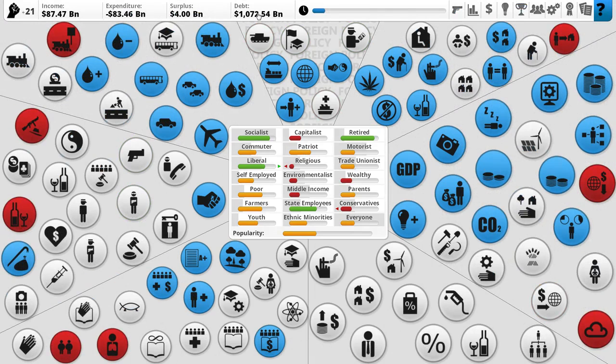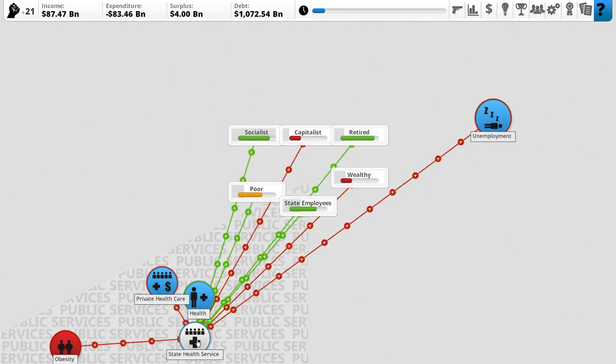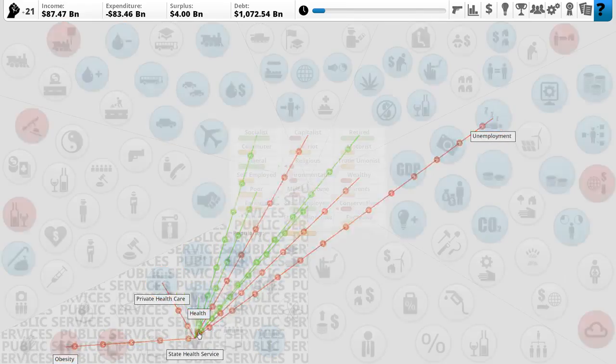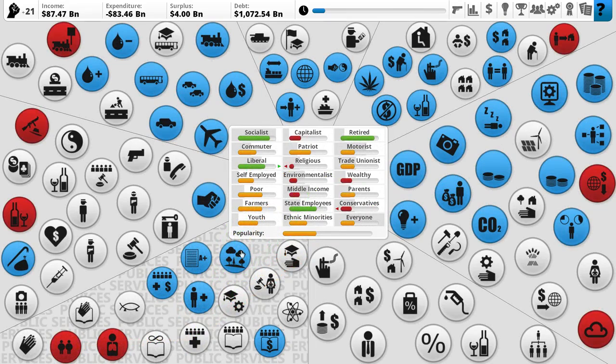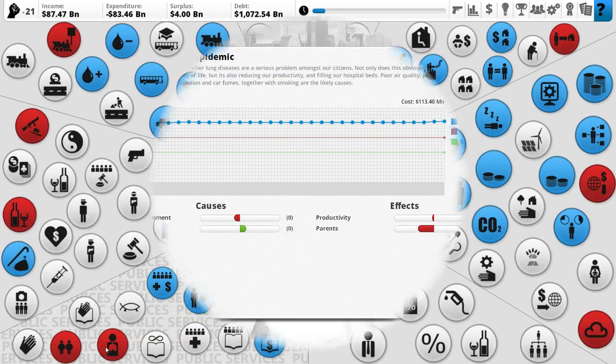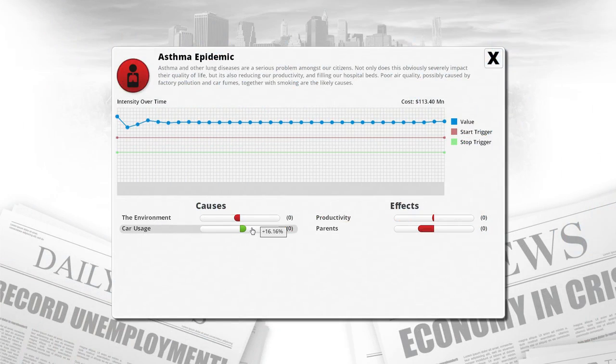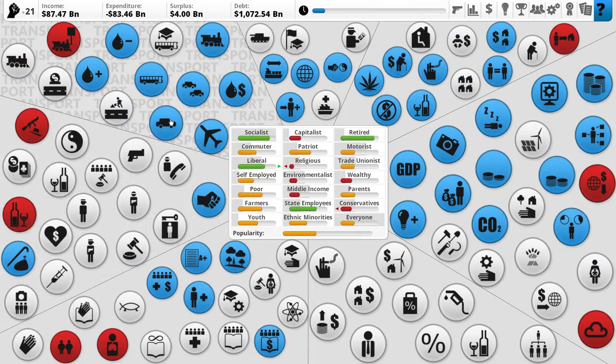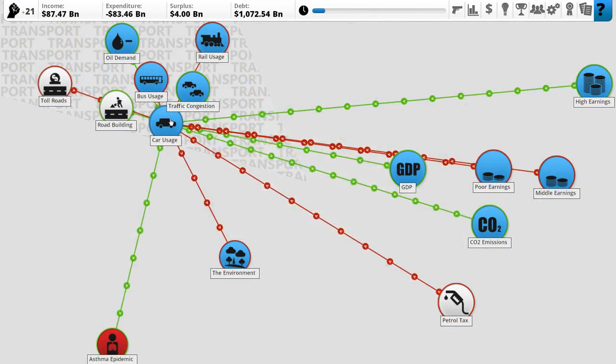We do have a lot of debt to deal with though. Yeah, that's a troubling thing to do. I remember in Democracy 2 that used to help fix the asthma issue. Okay, yeah. So it's mostly just car usage. I need to figure out how to reduce car usage then, to fix the asthma epidemic.